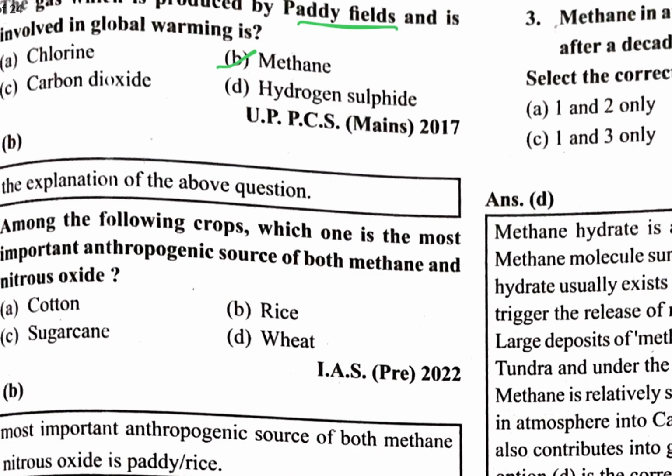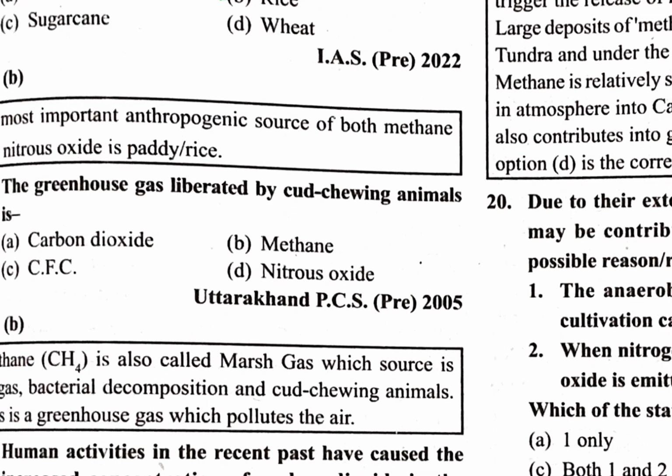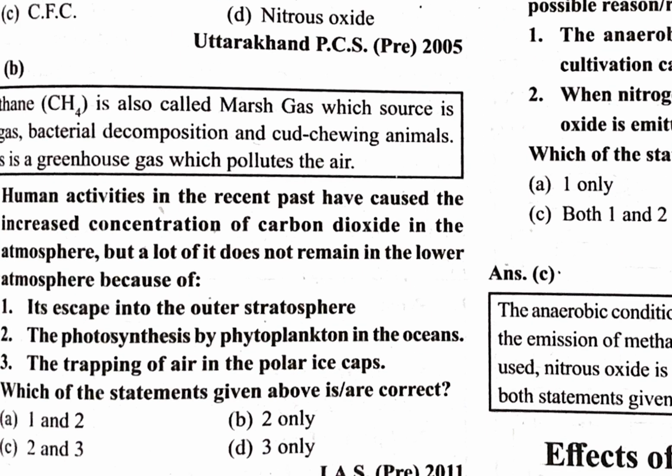Among the following crops, which one is the most important atmospheric source of both methane and nitrous oxide? Rice. Paddy fields generate methane, and rice is a source of nitrous oxide. The greenhouse gas liberated by chewing animals is methane, I have already said. Methane is also called marsh gas. Keep that in mind.